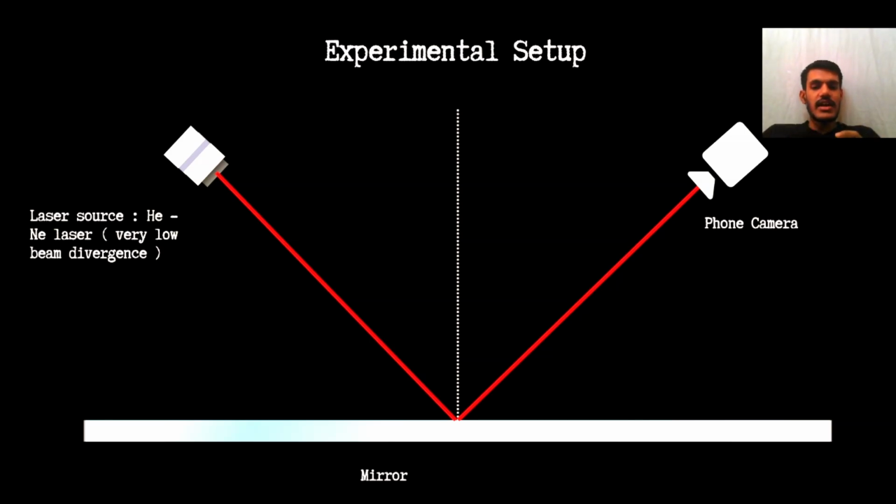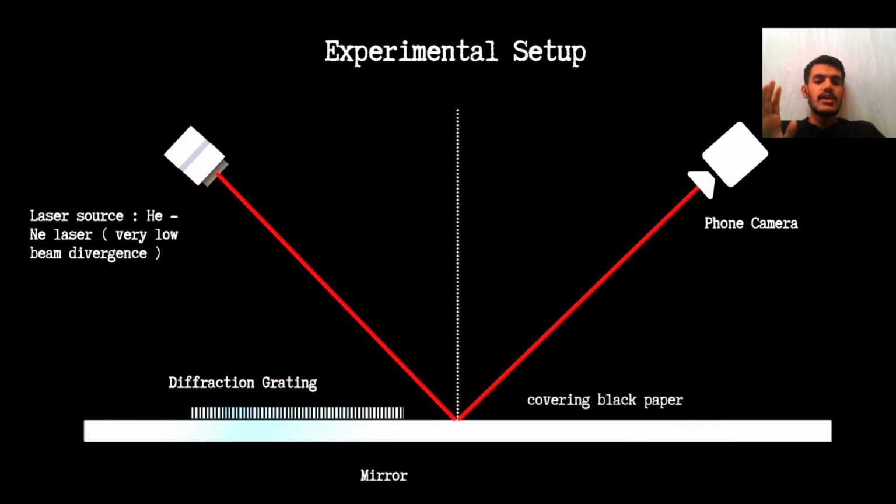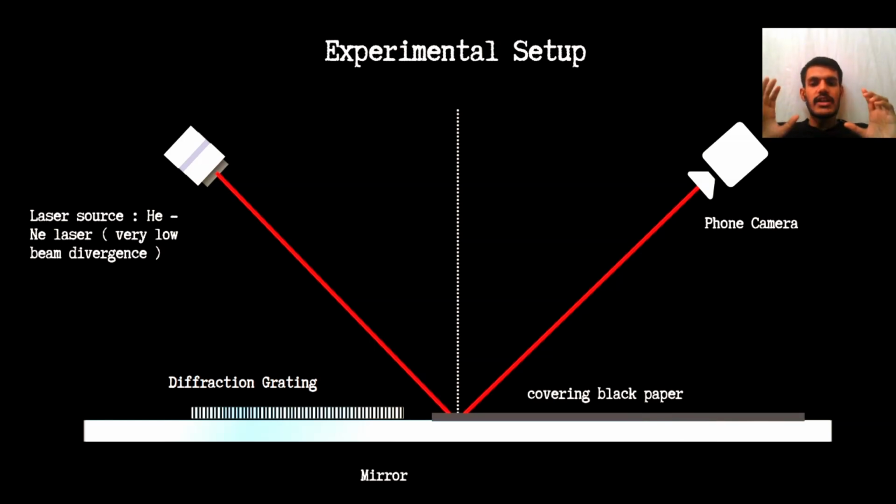Now, being a laser, it has a very small beam divergence. The beam doesn't spread in all directions, it stays in one particular direction. It has a very high directionality. That was the reason why we used a laser, to give a special property to the light. The second thing which comes into the picture is the diffraction grating. I have placed it on the left side of the mirror, and we covered half of the mirror with a black paper, so that none of the light rays are reflected by the mirror. So actually what we see is a spot where the light is hitting the paper, which we will see in the experiment as well.